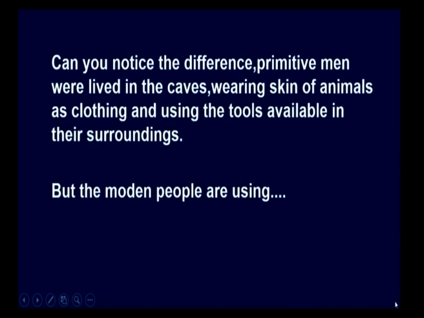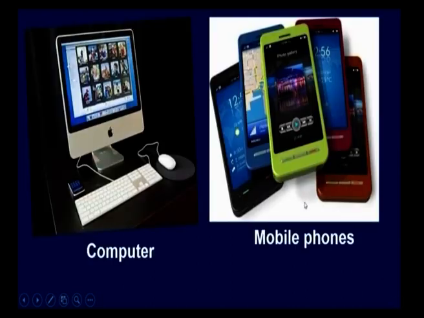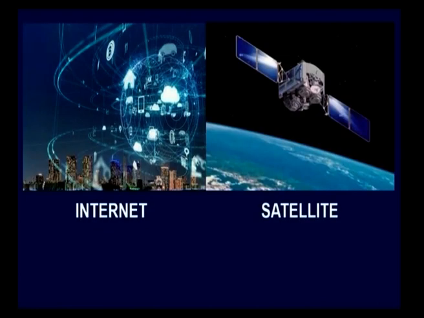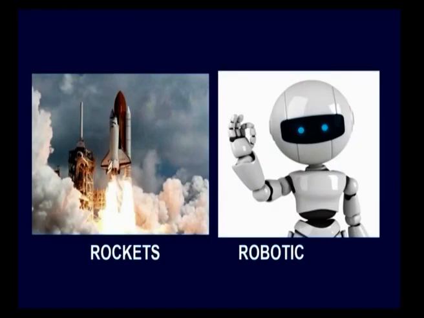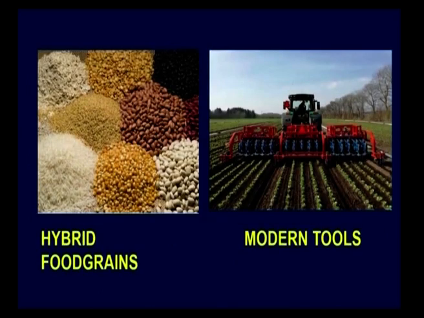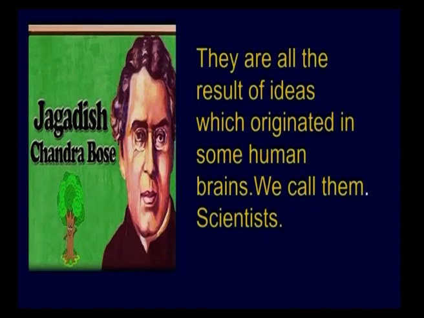But the modern people are using computers, mobile phones, internet, satellites, rockets, robotics, hybrid food grains, medicines and modern tools for agriculture. They are all the result of ideas which originated in some human brains.